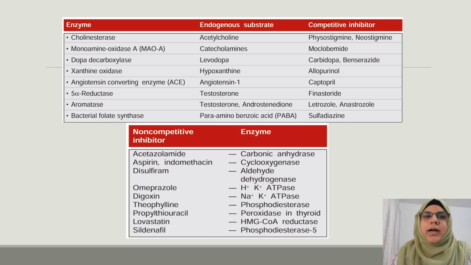Okay, here are some enzymes with their substrate and inhibitors. Competitive inhibitors. You can read this and use as example for competitive inhibitor. Omeprazole is very common example in non-competitive inhibitor.